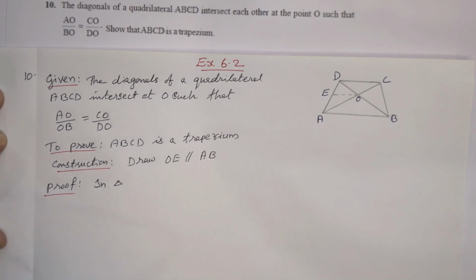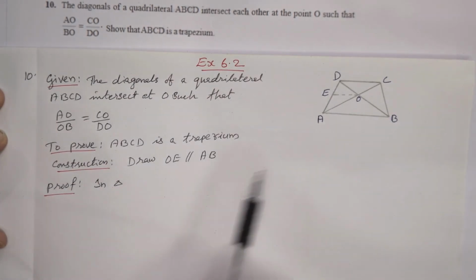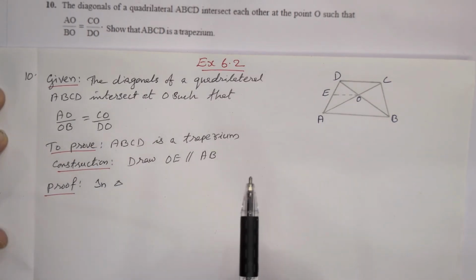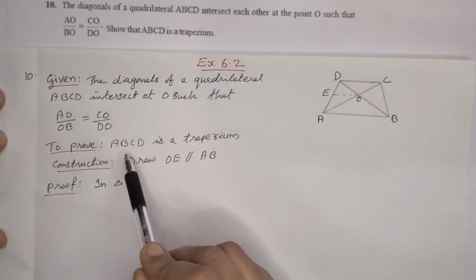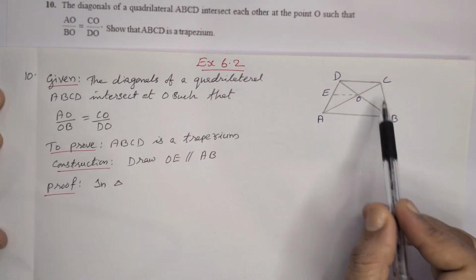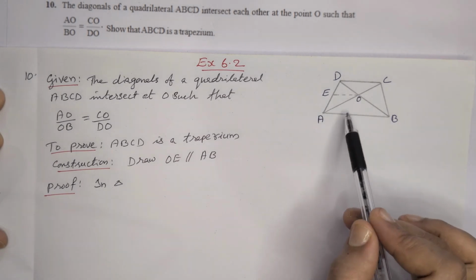These are the steps. Given means the diagonals of quadrilateral ABCD intersect at point O such that the ratio is given. Then we have to prove ABCD is a trapezium. Trapezium means at least one pair of parallel sides. That we have to prove.